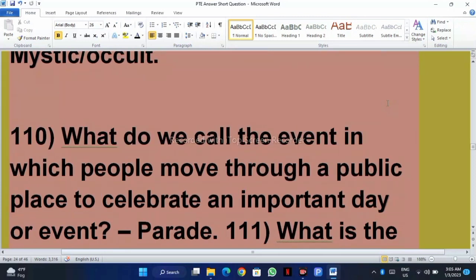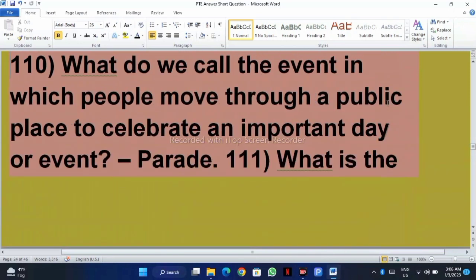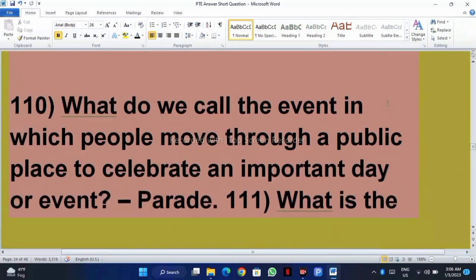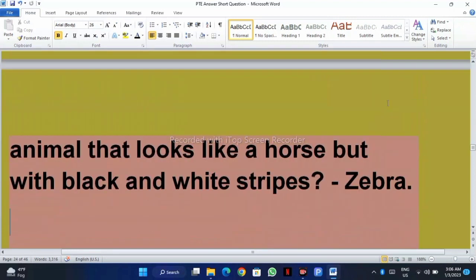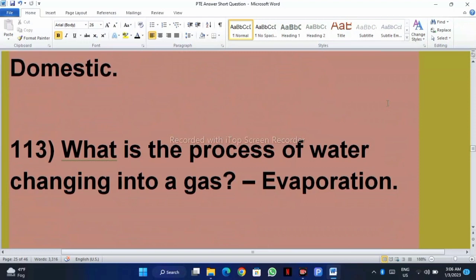What do we call the event in which people move through a public place to celebrate an important day or event? Parade. What do we call the animal that looks like a horse but with black and white stripes? Zebra. How do we call the animals that are kept on farms or as pets? Domestic.